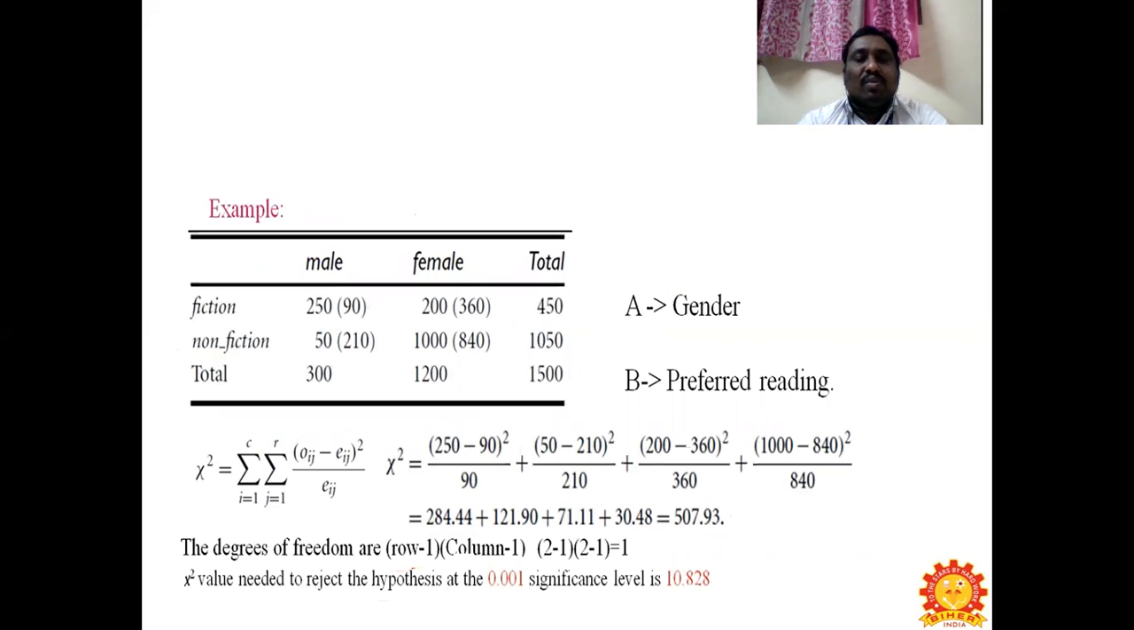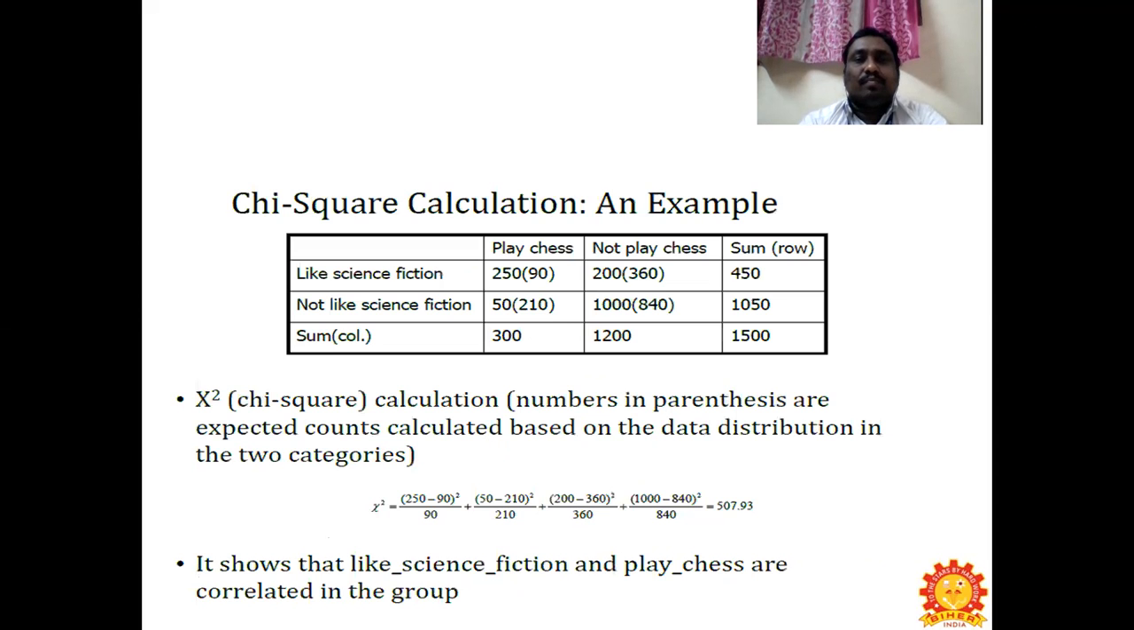The degree of freedom is the number of rows minus 1 times the number of columns minus 1. There are two rows and two columns, so 2 minus 1 and 2 minus 1, and the value is 1. The chi-square value needed to reject the hypothesis at the 0.001 significance level is 10.828, which you find in a chi-square table. Like a log table, you have a chi-square table, and in it you find the significance value for the given degrees of freedom.